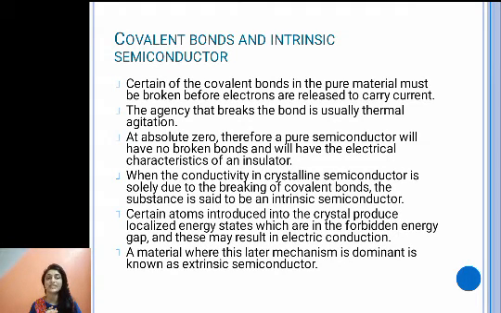Now, when the conductivity in a crystalline semiconductor is solely due to breaking of covalent bonds, as in the case of intrinsic semiconductor, they are named intrinsic semiconductors. But in the second case, certain atoms are introduced. So either atoms from the third group or fifth group elements are introduced or doped, so that they become conductors. So that is the extrinsic semiconductor.